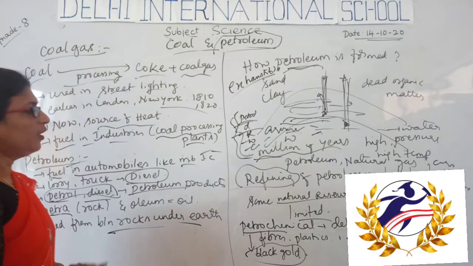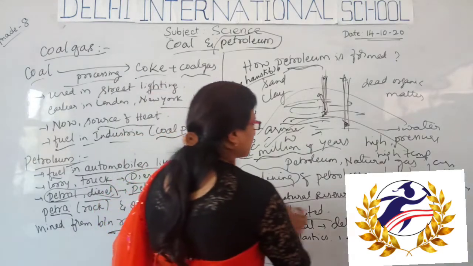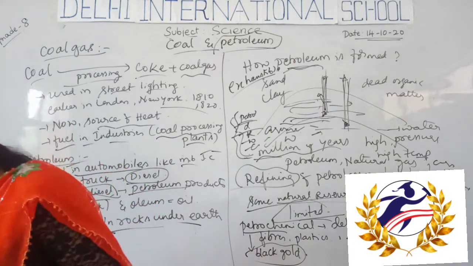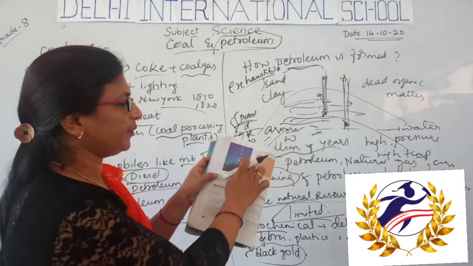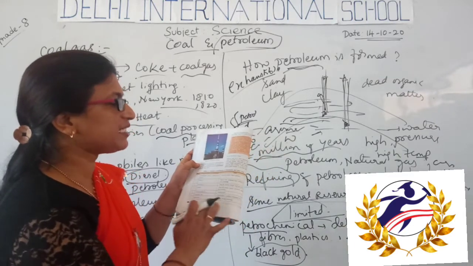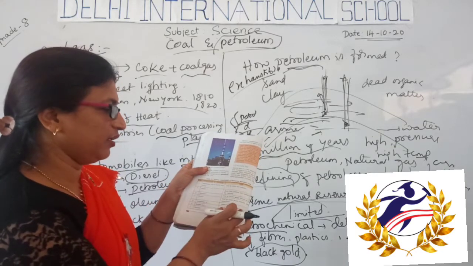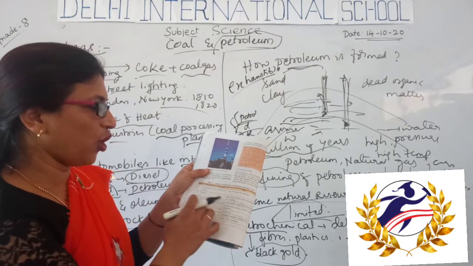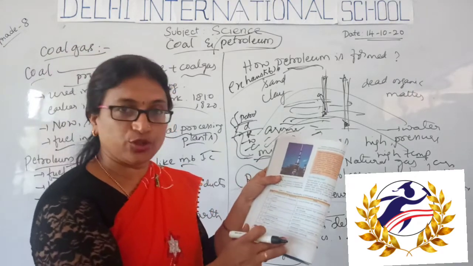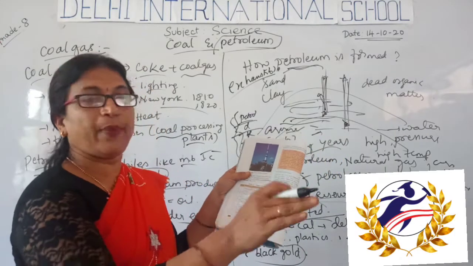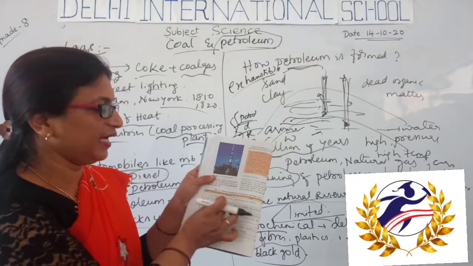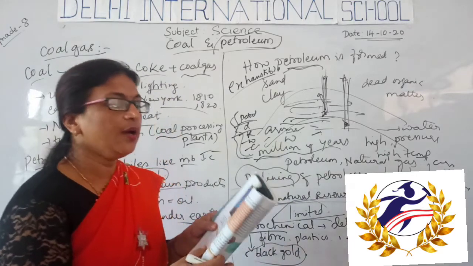These natural resources are very much limited. This is the petroleum refinery industry, and these are the various constituents of petroleum and their uses: petroleum gas in liquid form, LPG, petrol, kerosene, diesel, lubricating oil, paraffin wax, bitumen. Bitumen is used in paints and road surfacing. Like this, petroleum products have many uses. That's why it is called black gold.